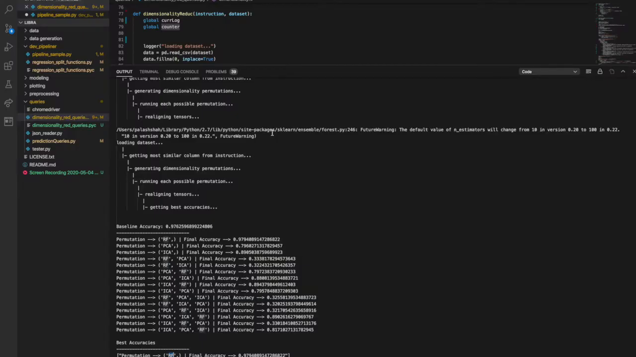This is the sample output for the dimensionality reduction query. As you can see, this is the baseline accuracy, which represents the accuracy before reduction. These are each of the different permutations that were attempted and their respective accuracies, and this was the best one, which in our case was just random forest.